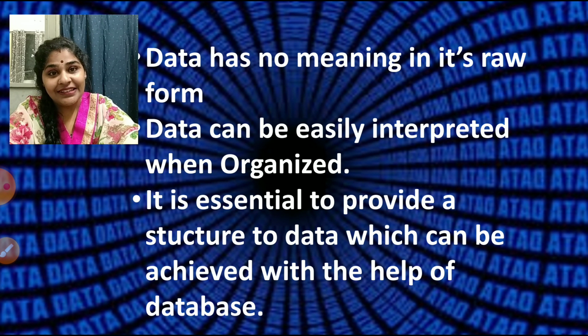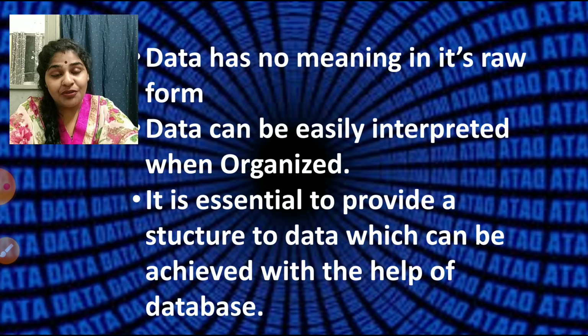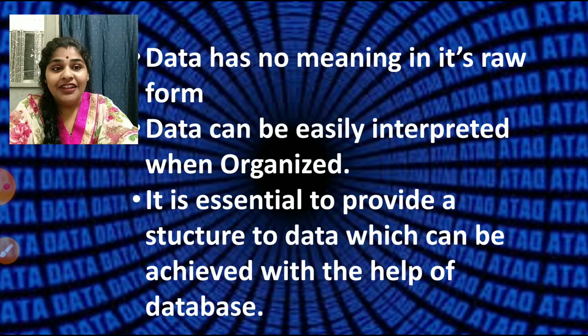We have already seen that when I give data in a raw form, there is no meaning for it children, right? Data can be easily interpreted when organized in a proper manner. It is essential to provide a structure to data, which can be achieved with the help of a database. So to organize or give a proper structure to our raw data children, we use a database.